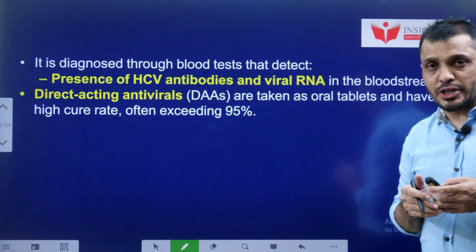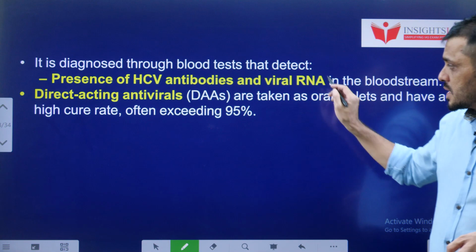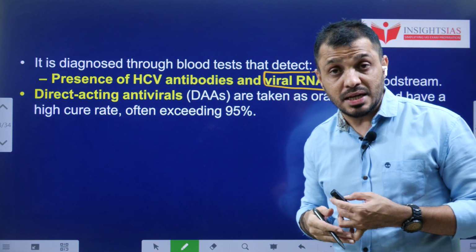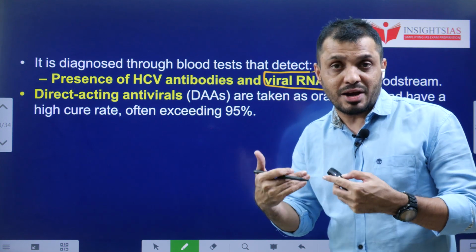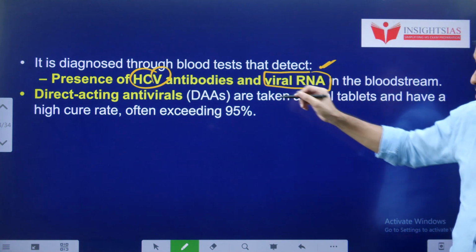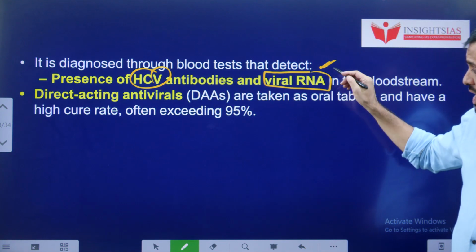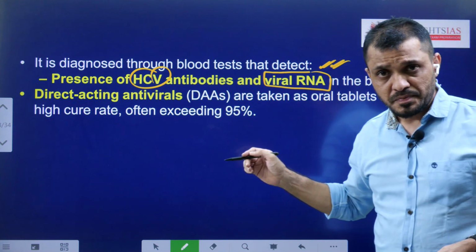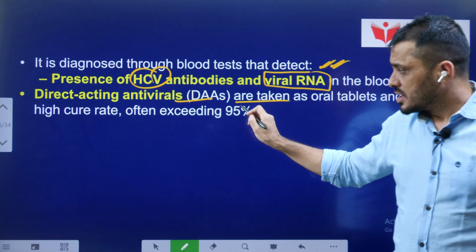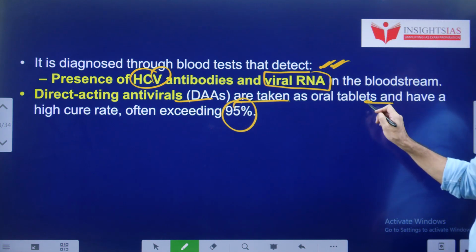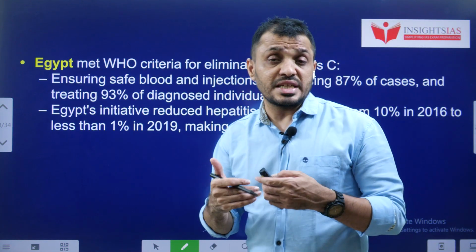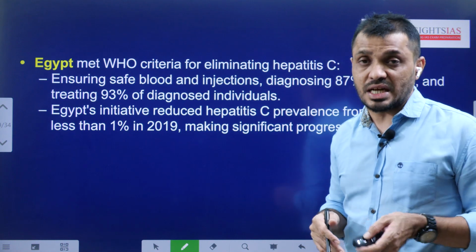Hepatitis is generally prevented by the hepatitis vaccine. Hepatitis C can be diagnosed through the presence of HCV antibodies, that means hepatitis C antibodies, as well as viral RNA in the blood. The treatment is direct acting antivirals, DAA. They have a curing capacity of almost 95%. Especially it is dangerous when it is going out of hand, that is, in the advanced stage.